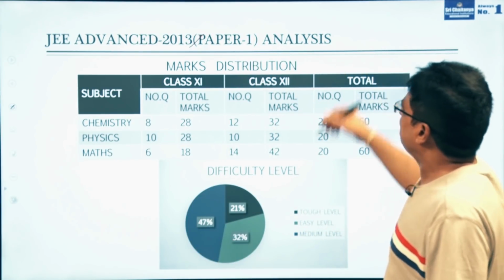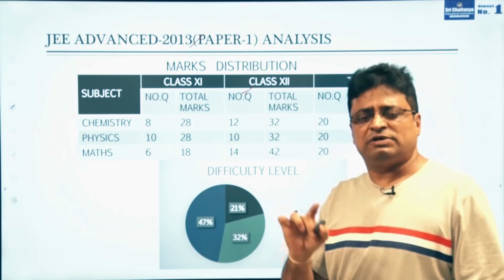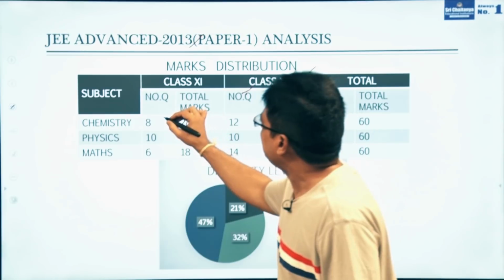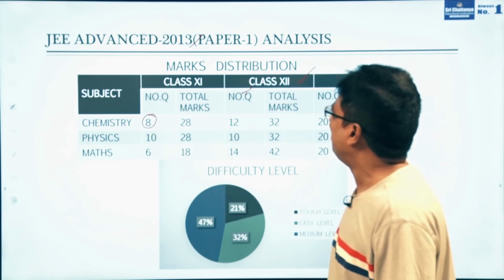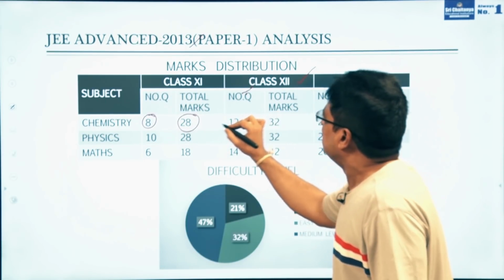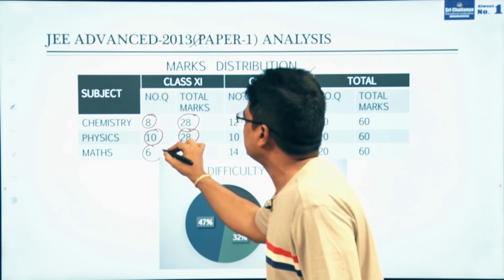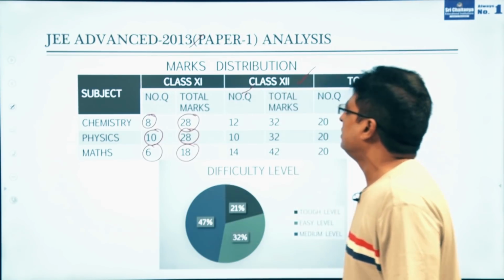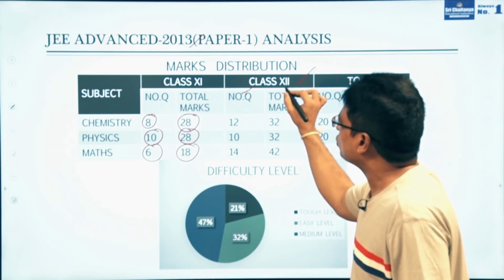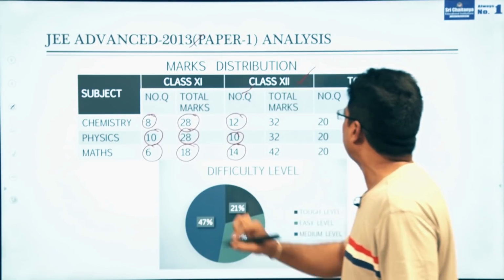In JEE Advanced, this is the paper 1 analysis. In paper 1, from class 11, meaning your CBSE +1 syllabus, and this is about the CBSE +2 syllabus. See, in chemistry 8 questions were given from class 11, marks allotted 28, and physics 10 questions, marks allotted 28, mathematics 6 questions, marks allotted 18. The number of questions given from class 12 is chemistry 12, physics 10 and mathematics 14.